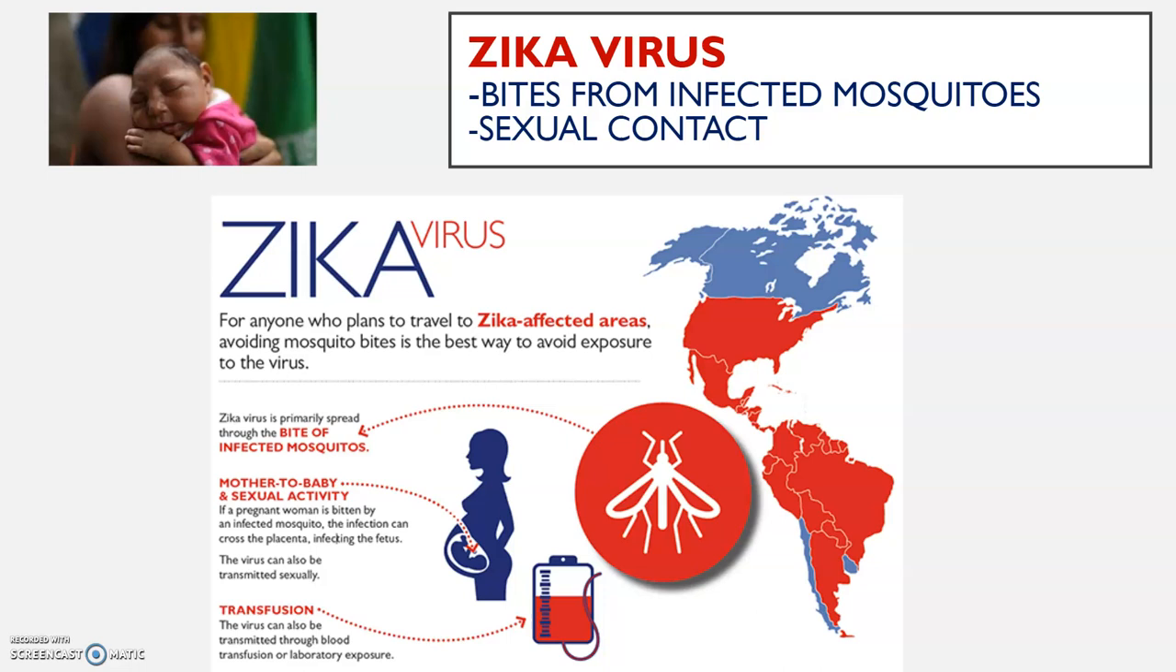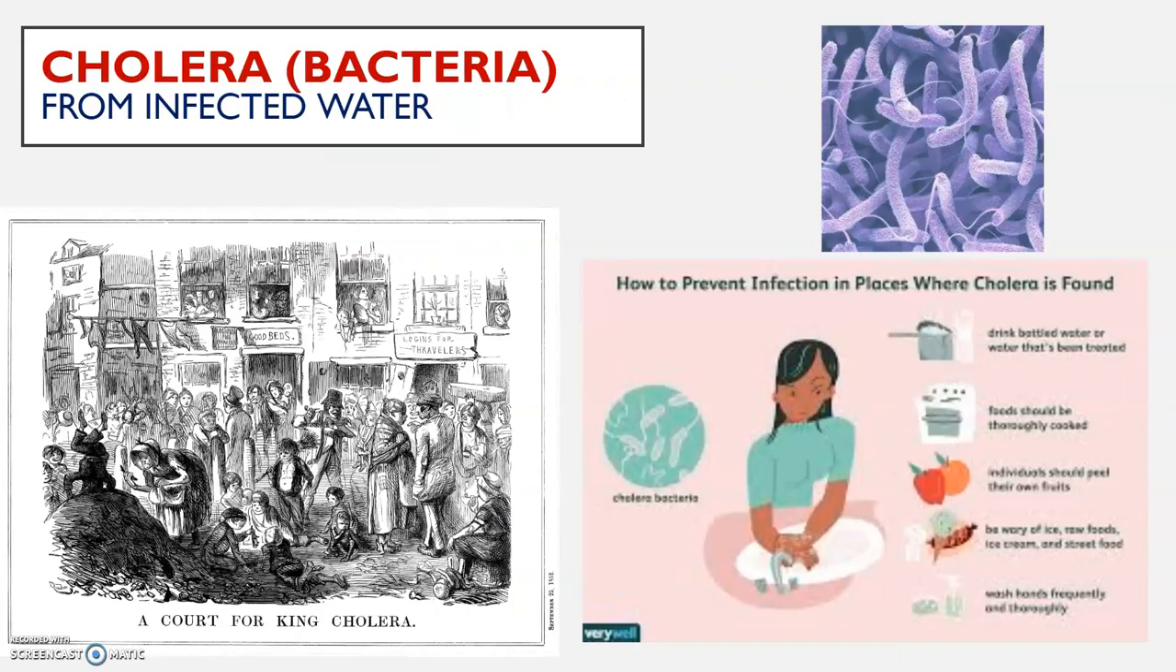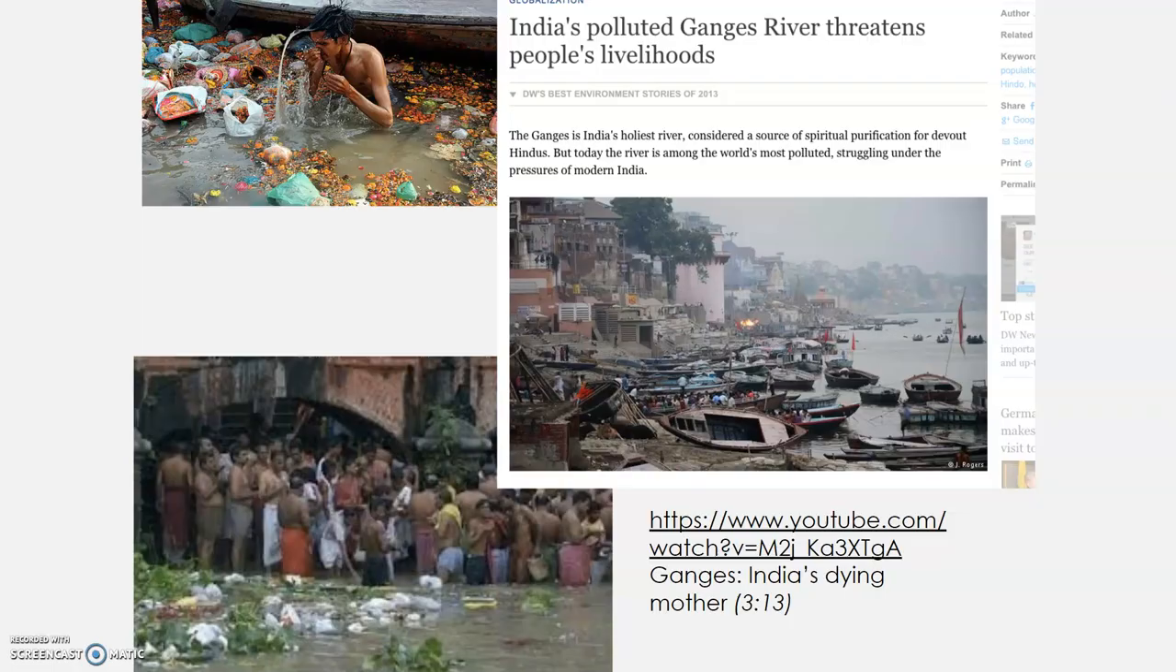The Zika virus is bites from infected mosquitoes or sexual contact. So if you plan to travel to a Zika affected area, avoid mosquito bites is the best way to avoid exposure. And the reason this didn't become a giant pandemic is that those mosquitoes in that area were able to sort of be isolated, more so than what we're experiencing currently, which is spreading much, much quicker. Cholera is a bacteria from infected water. And so things that you can do is drink bottled water, thoroughly cook foods, peel your own fruits, be wary of ice, wash hands frequently to prevent being infected with the bacteria.